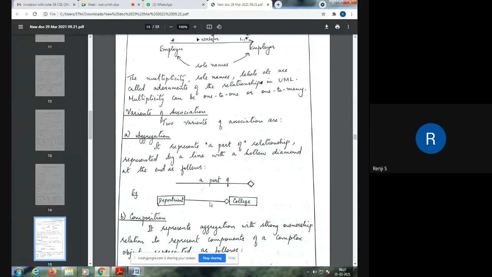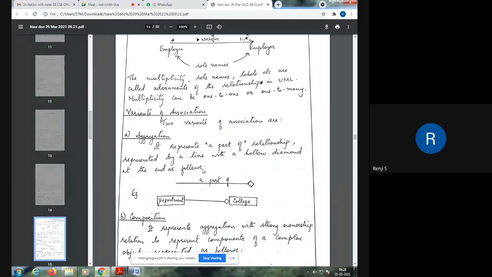Part of means, for example, there are several departments which form a part of a college. Each department is a part of the college. So to show that it is a part of the college, you represent an aggregation relationship. Several departments aggregate to form a college. So we represent that feature or that case if you're defining a college.